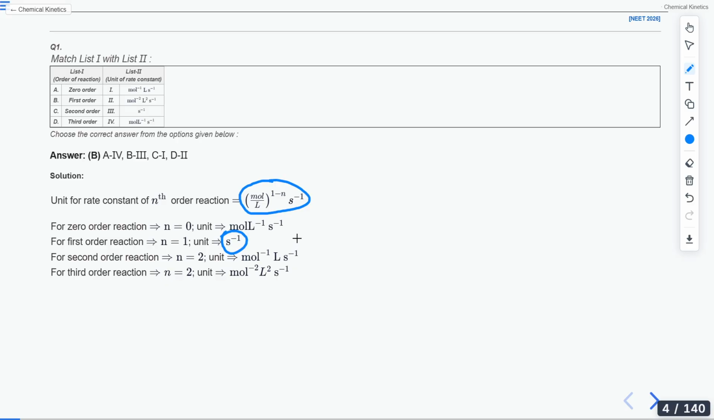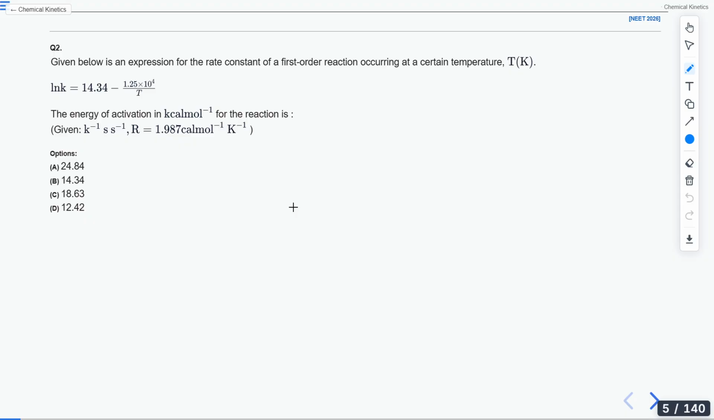So if you are not able to solve it, just look at this formula and use this formula directly to solve it. Once you can use it, it's very simple, right? You don't have to think twice. Just put the value of n, where n is the order of reaction, and you will get the unit of the rate constant. Moving on to the next question.